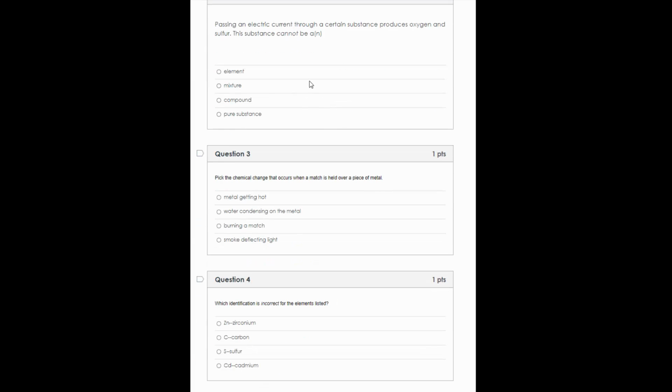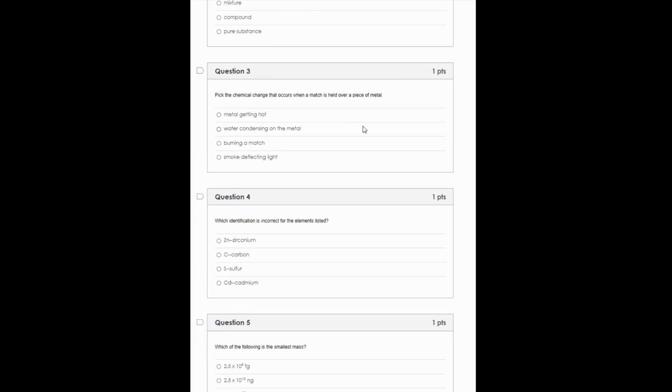Number two, passing an electric current through a certain substance produces oxygen and sulfur. This substance cannot be an element because, well, oxygen is an element and sulfur is an element, but if we decompose something, if we break it into pieces, an element isn't going to break into two other elements without a whole heap of energy, which we will talk about much, much later.